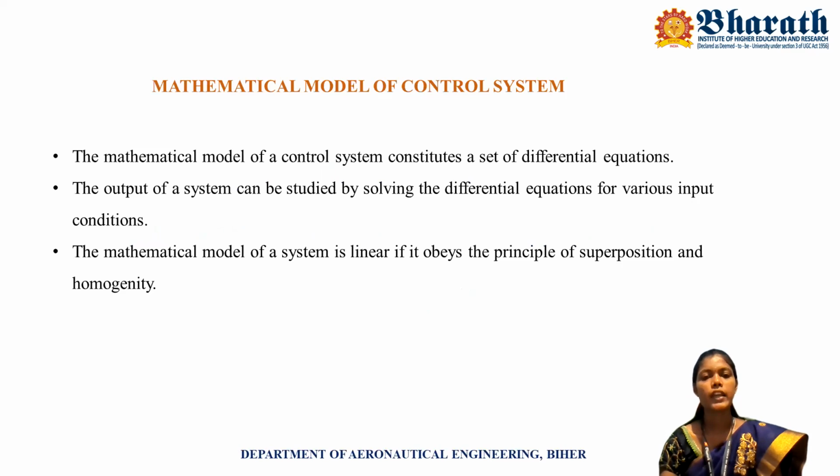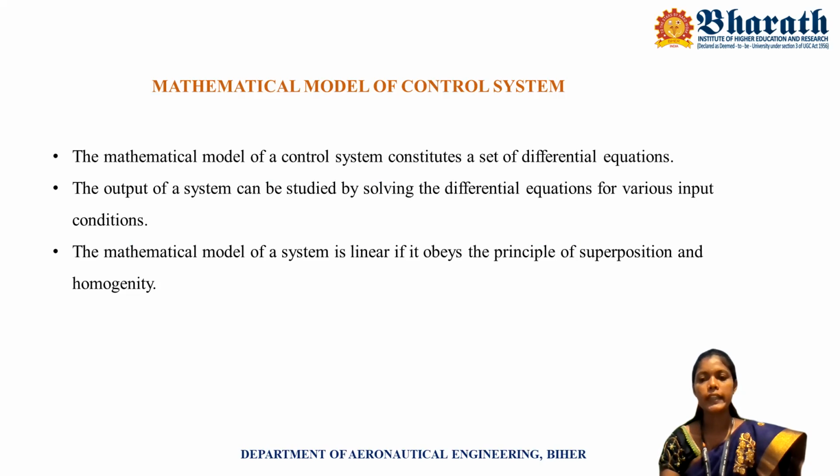In this lecture, we are going to solve the mathematical model of the mechanical translational system. First, what is known as a control system? A control system means a combination of a lot of physical components combined together to do a certain task.